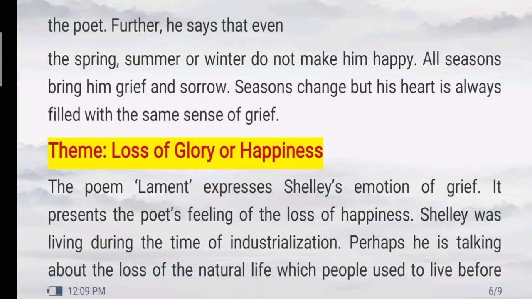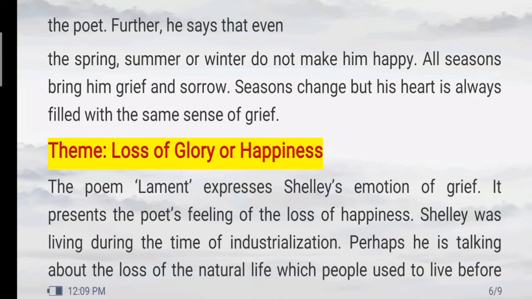So friends, all in all, you can say in both the stanzas, P.B. Shelley, the romantic poet of the 19th century, has expressed his sorrow for the loss of the joy which he used to enjoy in his past times.